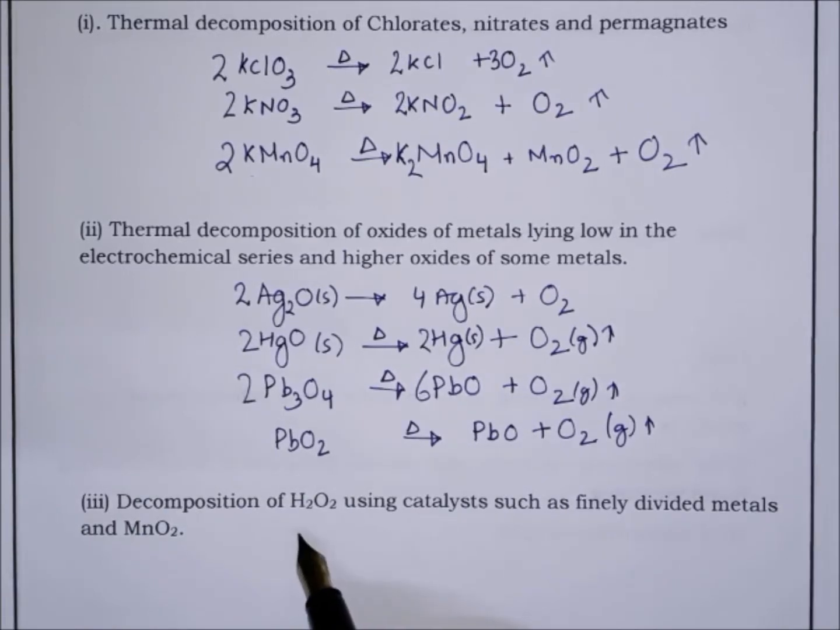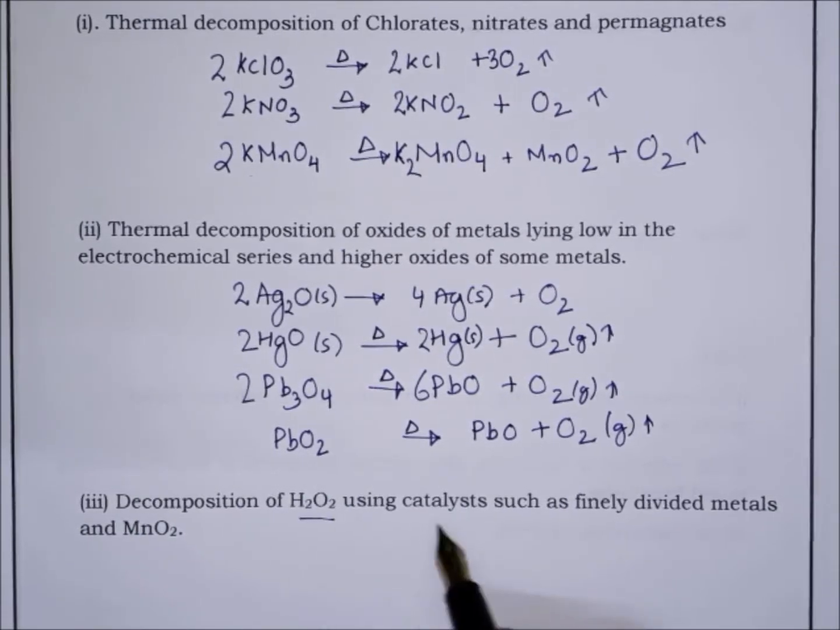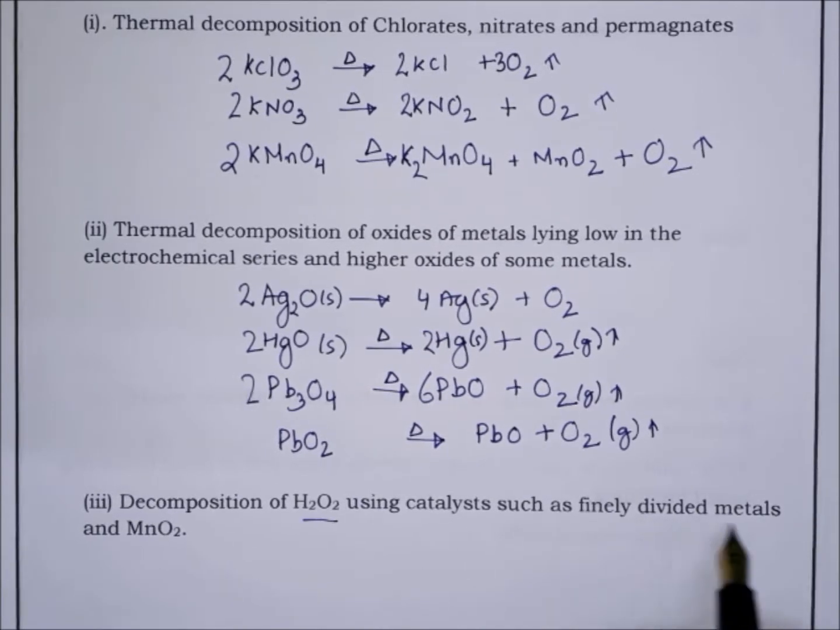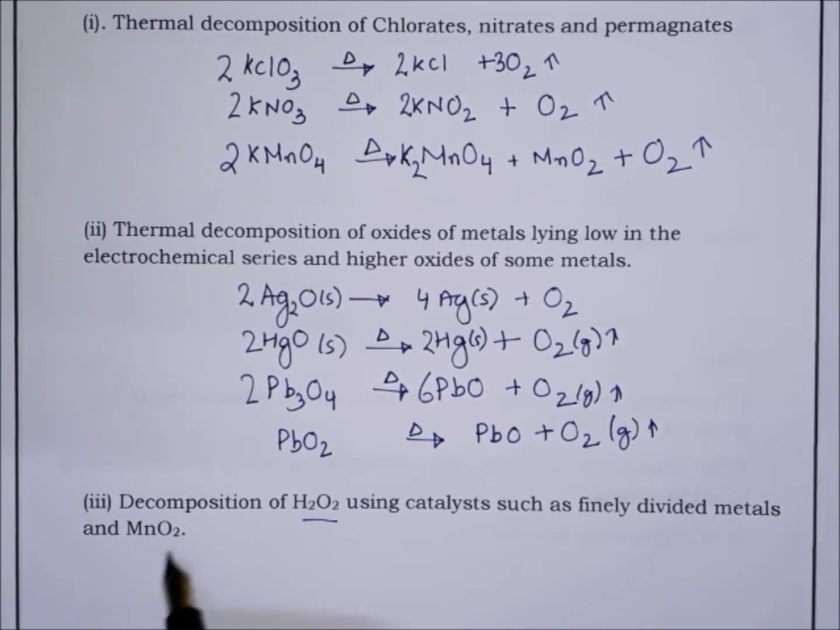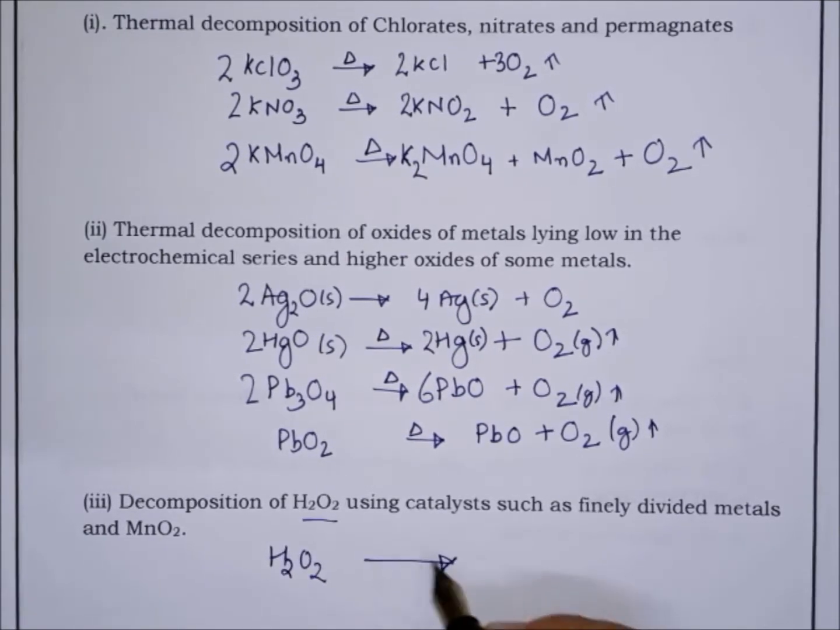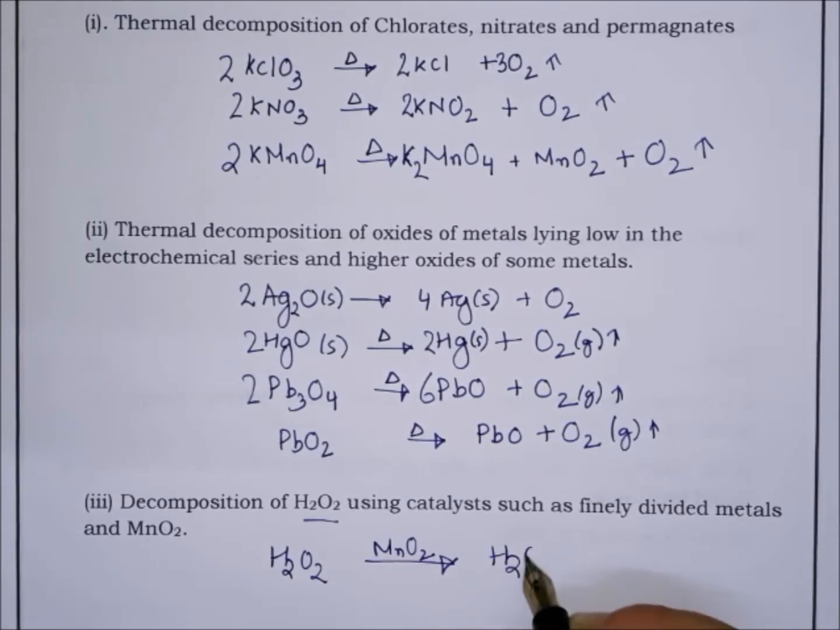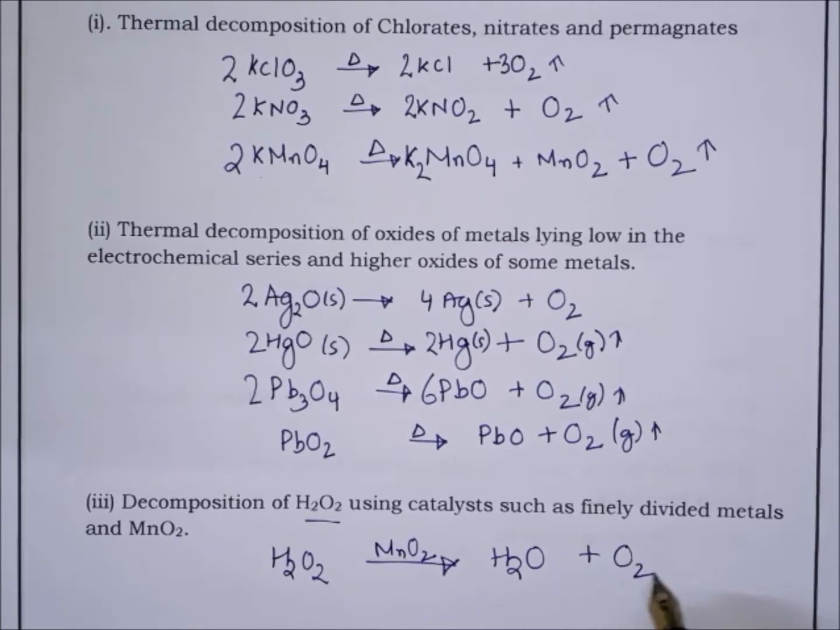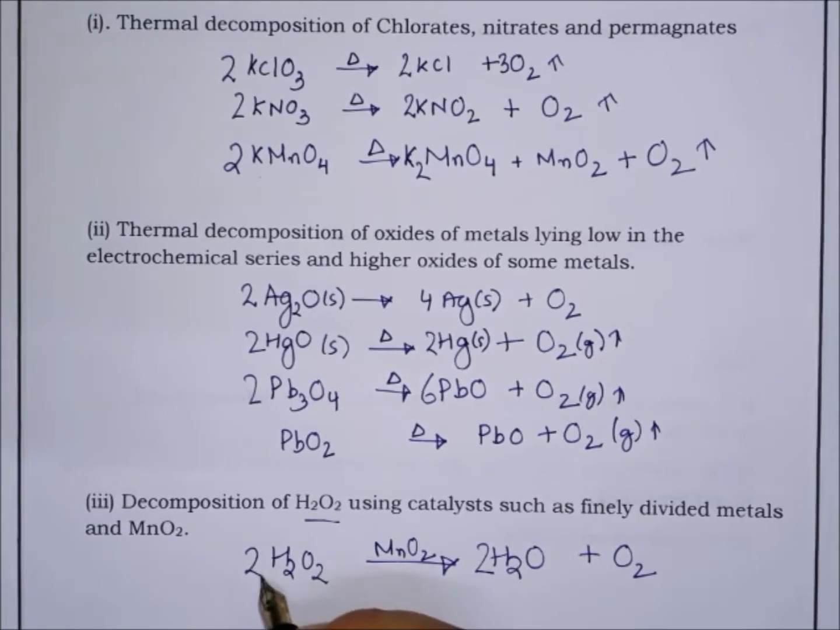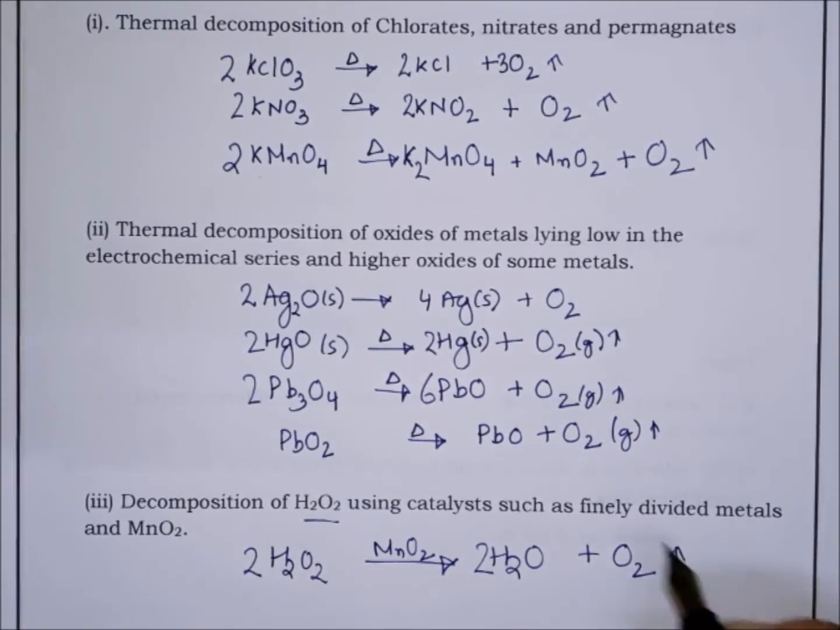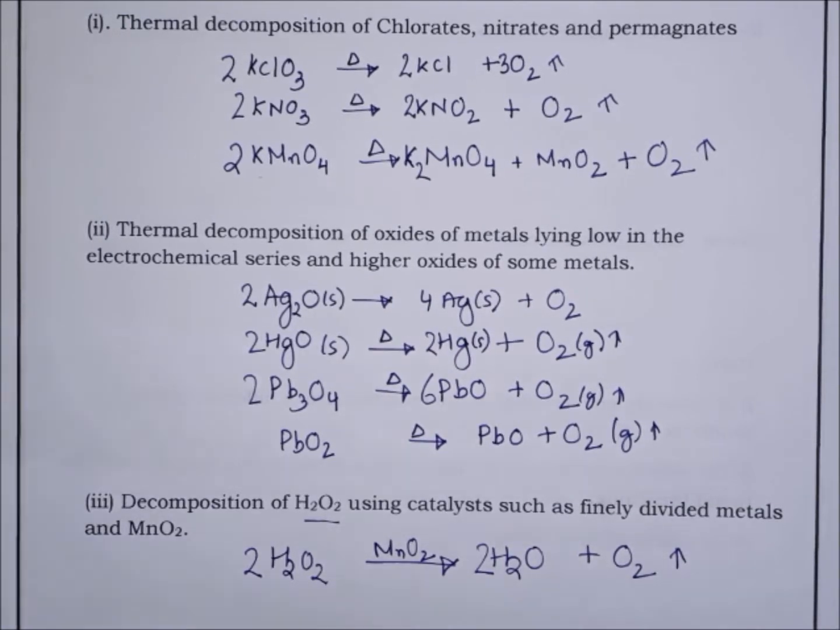Now next, oxygen can also be prepared by decomposition of hydrogen peroxide using a catalyst like finely divided metals and manganese dioxide. So H2O2, in presence of a catalyst like manganese dioxide, will decompose to water and oxygen. So these are different ways of preparation of oxygen on a small scale.